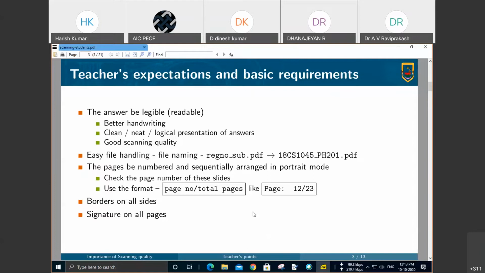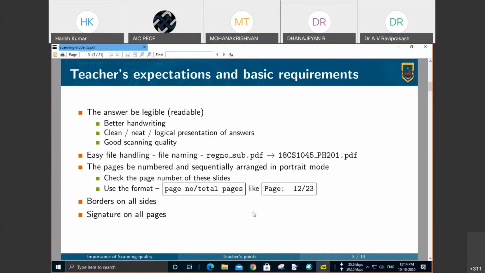The first requirement, better handwriting, is a requirement. Even while writing offline exams, we used to insist on this thing, and since it is important, I am adding it. The next one is the neat and logical presentation of answers. As usual, this is also always a need.